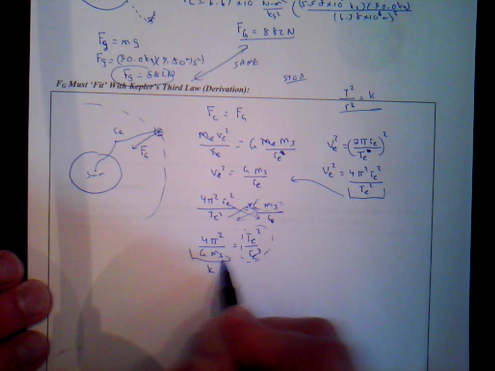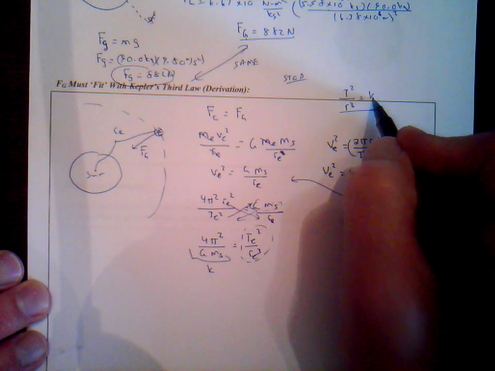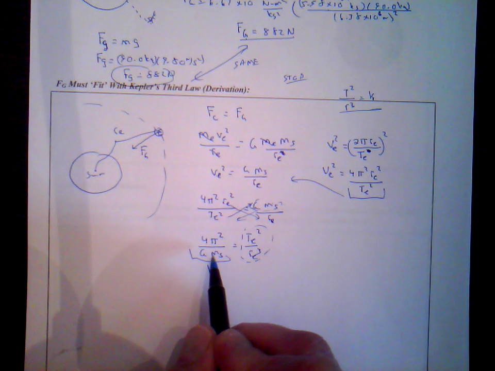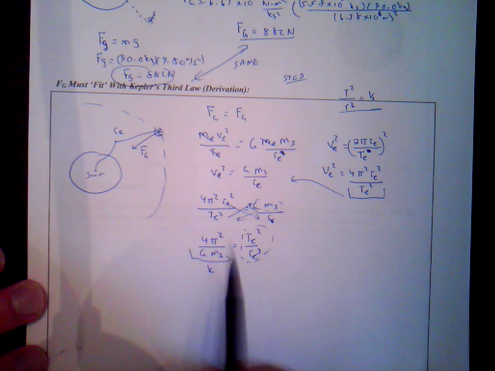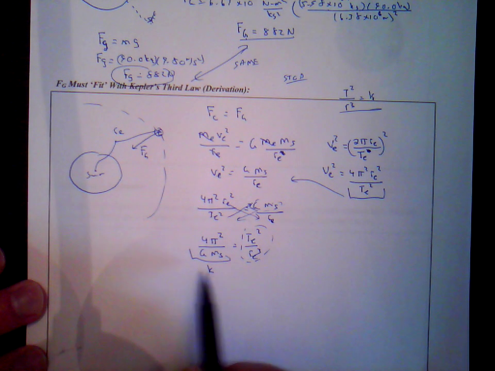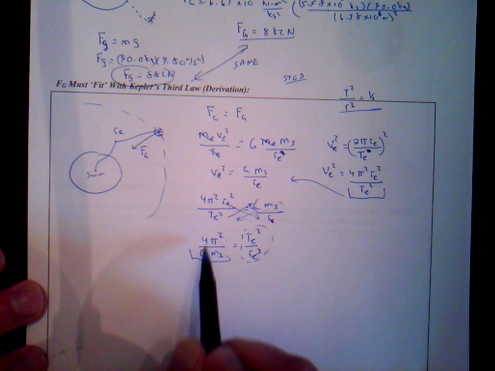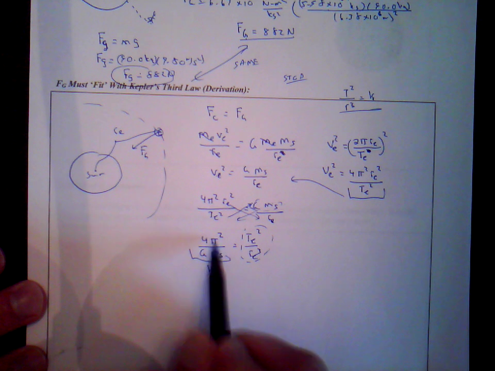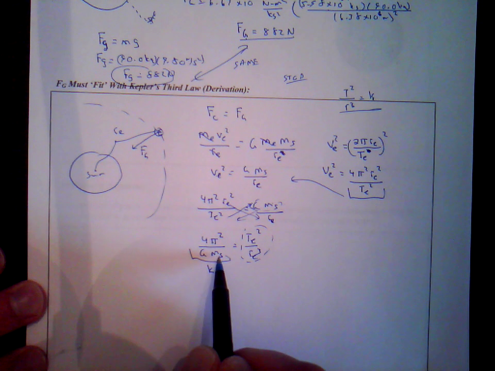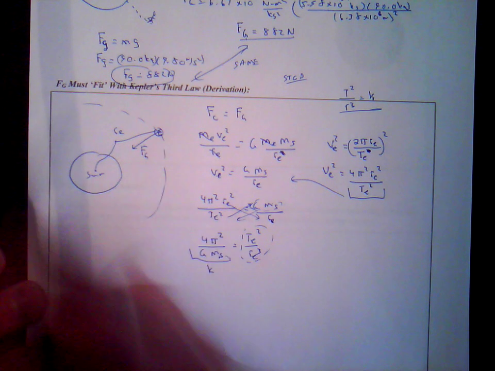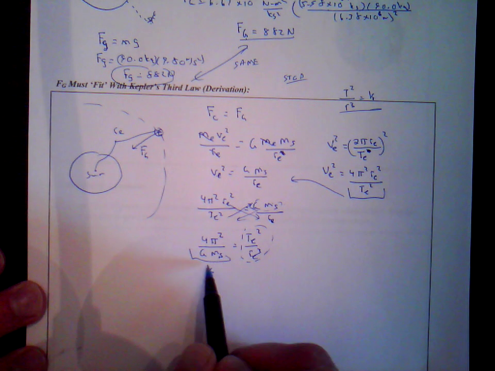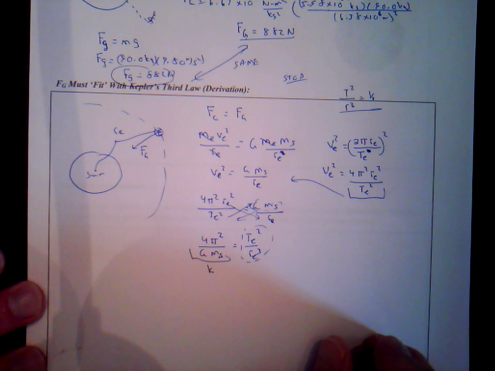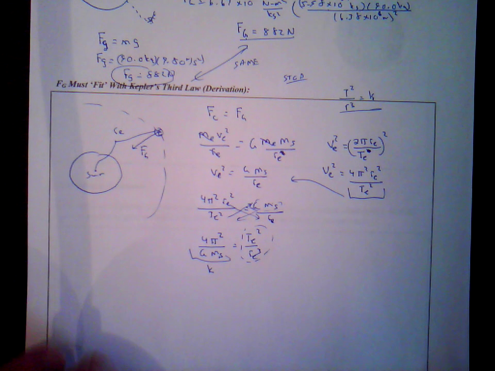And this quantity here, that is the constant in Kepler's third law, at least the constant for anything orbiting the Sun. All planets orbit the Sun, period squared over r cubed equals some constant. Well, this is the constant. 4 pi and G are all constants, they don't change. And the mass of the Sun is the central object. Anything that's orbiting the Sun, that mass is the same. So this is a constant that's equal to Kepler's third law. So Newton's law of universal gravitation fits Kepler's third law.